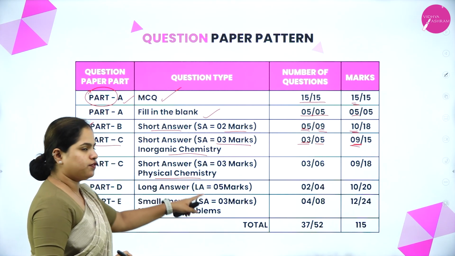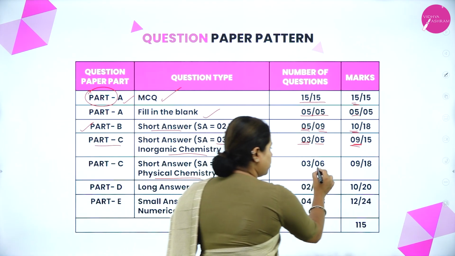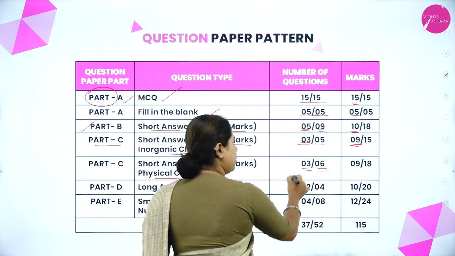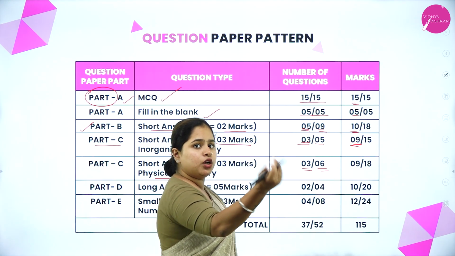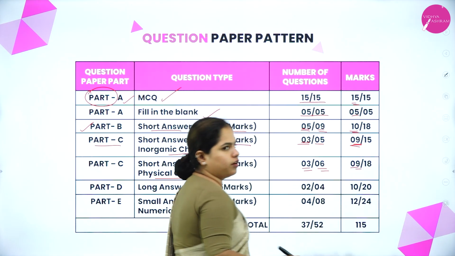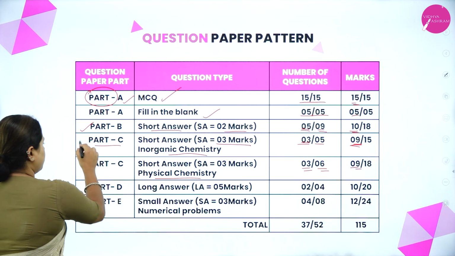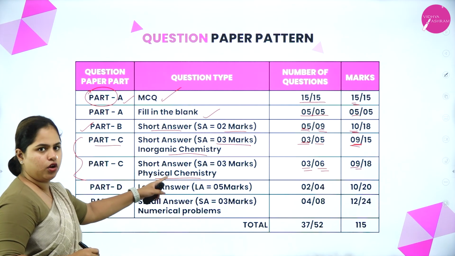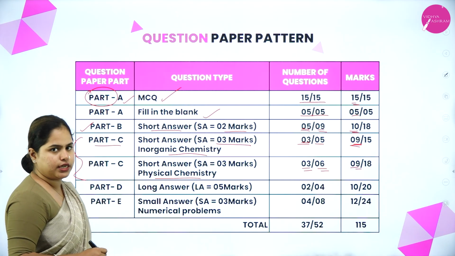The next one, that is physical chemistry. 6 questions will be given, out of which again you have to only attend any 3. 3 into 3, again 9 marks you are going to get from part C. Right. So these two are part C. The first one is inorganic chemistry, other one is physical chemistry.